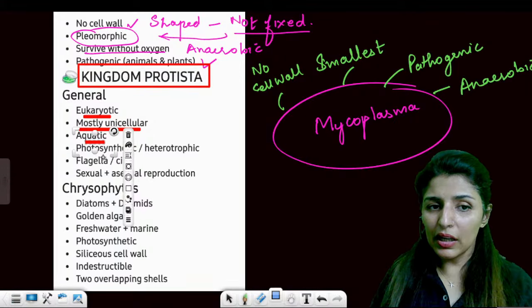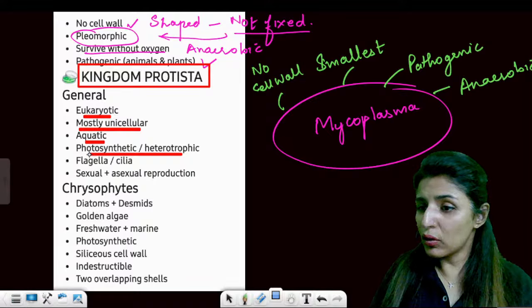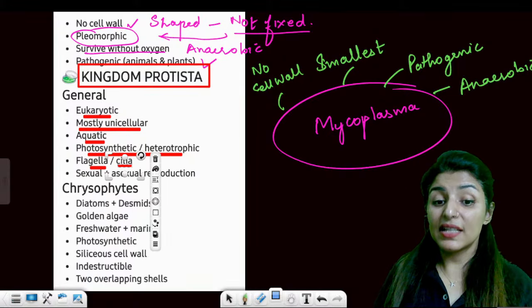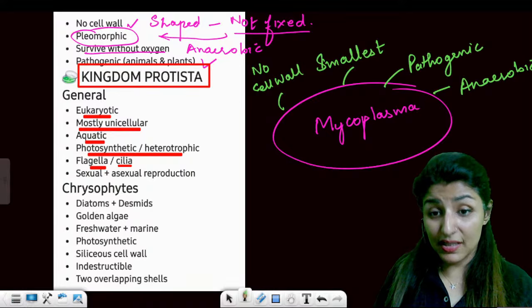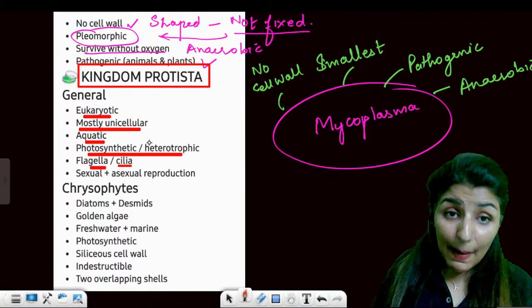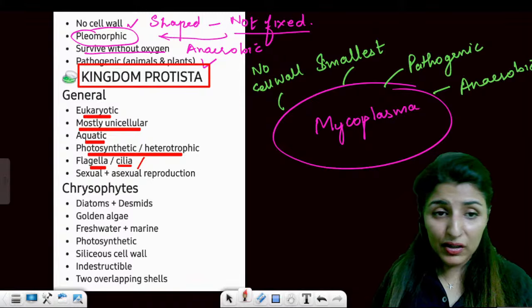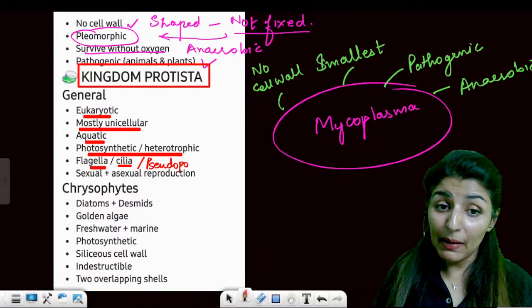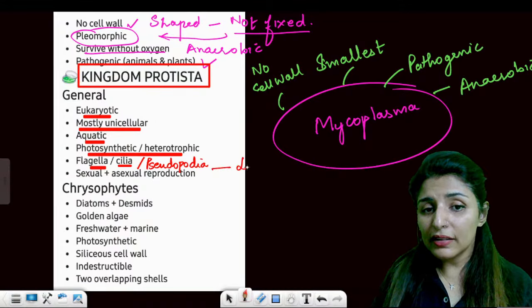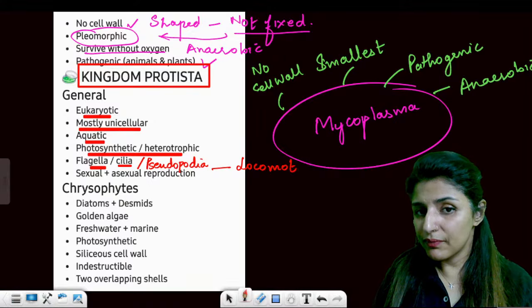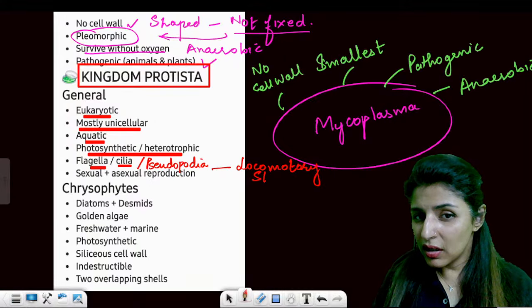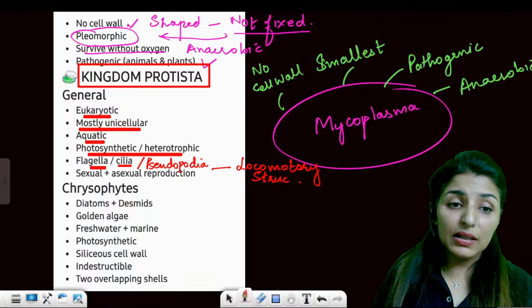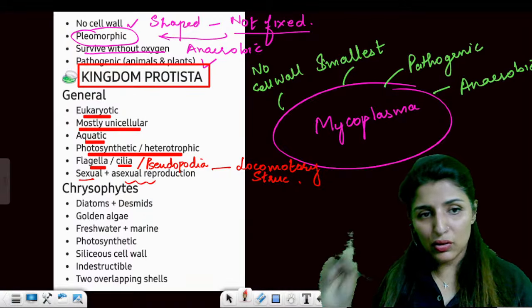Most of them are aquatic. They can be photosynthetic or heterotrophic. They might have flagella or they may not, and some of them will have cilia. Apart from this, there will be some Protista which will not have flagella or cilia, rather they have pseudopodia. Just think of amoeba, right? All these are the locomotory structures. Now remember, we are actually going to classify them, okay? They will show sexual as well as asexual reproduction.